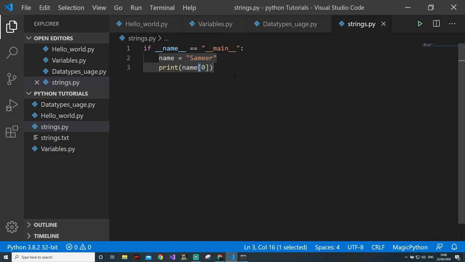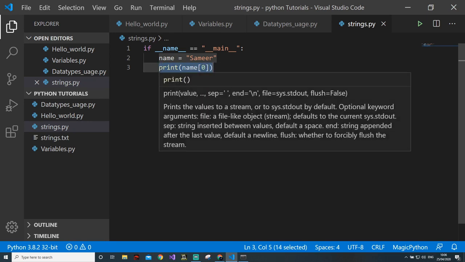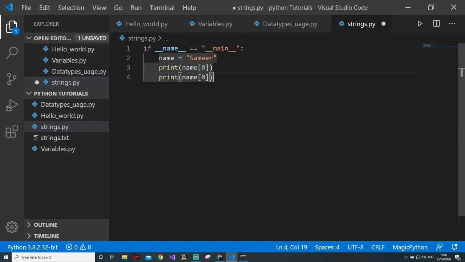Now there is one more thing known as slicing. What is slicing? You can give this operator two values. This one should always be lower than this one. This is the lower bound and this is the upper bound. If I write 2 here, it will go from 0, 1 and stop. It will never touch 2. The output will be S and A, because 0 and 1. And if I give it 3, then the output will be SAM.